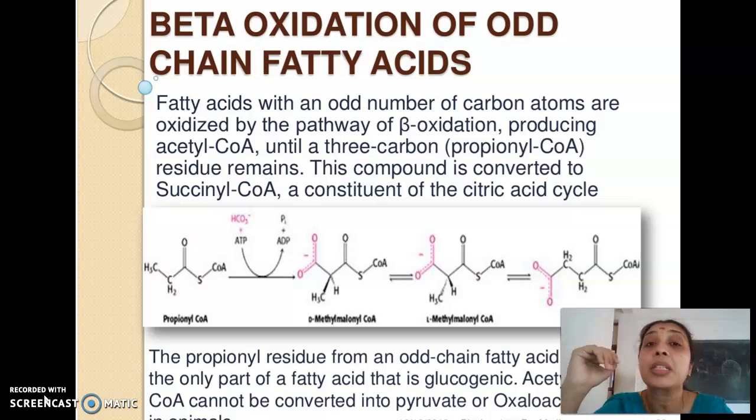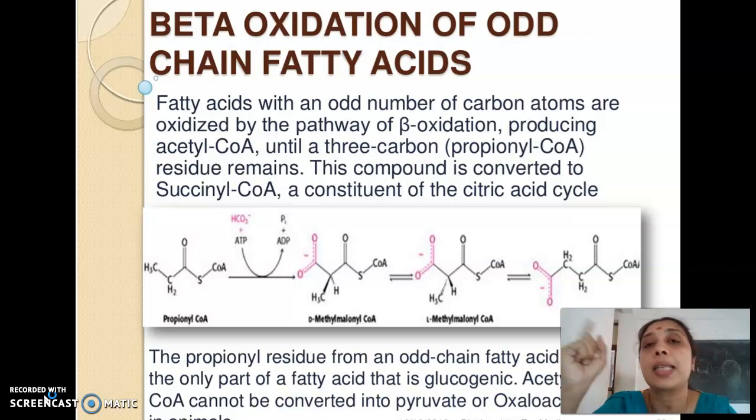A typical example is cow's milk. Cow's milk contains rich amounts of odd chain fatty acids. So, is there any difference between the beta oxidation of even chain and odd chain fatty acid? Of course, all the reactions are the same except for the final product.